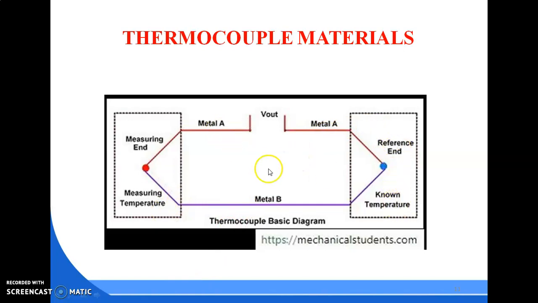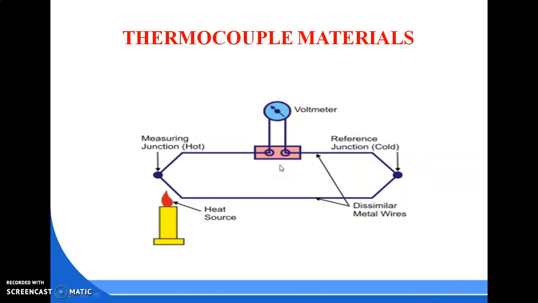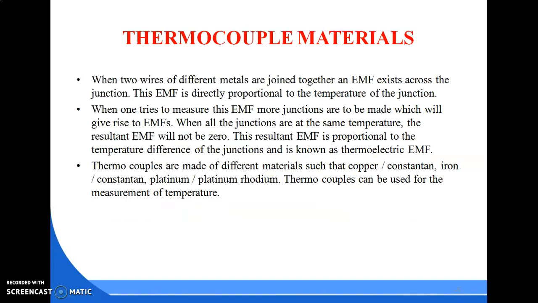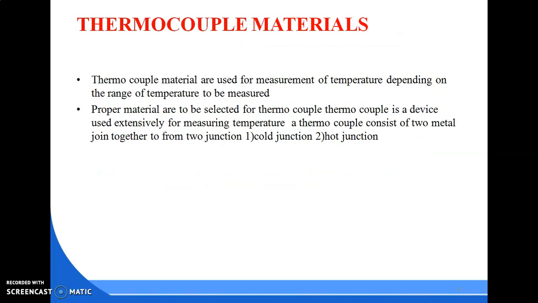You have two metals, metal A and metal B. The definition: thermocouple materials are used for measurement of temperature depending on the range of temperature to be measured, and proper material is to be selected for the thermocouple. A thermocouple is a device used extensively for measuring temperature. It consists of two metals joined together to form a junction: a cold junction and a hot junction.